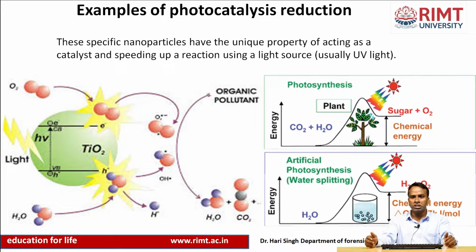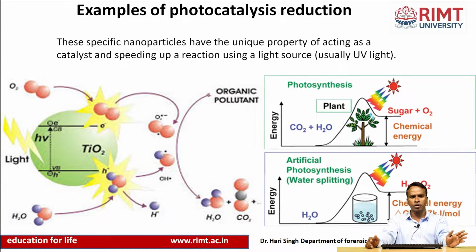What we can learn from this natural photocatalytic reaction is that we can make an artificial one, which is water splitting. Water splitting is an example of artificial photosynthesis, a part of photocatalytic reaction, in which we split water into hydrogen and oxygen.